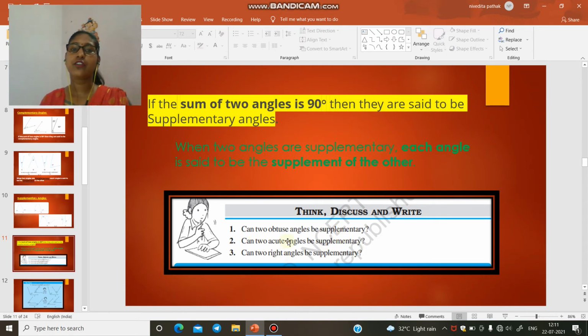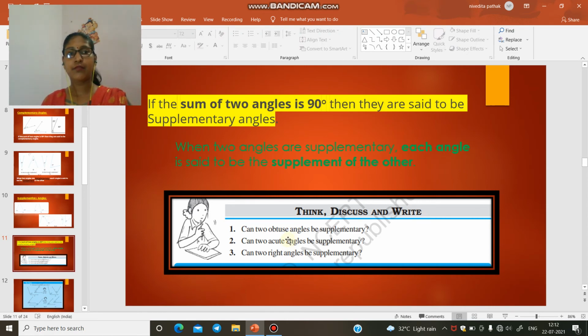Same as, can two acute angles be supplementary? The maximum value of an acute angle is 89 degrees, because acute angles are the angles whose value is greater than 0 degrees but less than 90 degrees. So we are considering the maximum value of one acute angle as 89 degrees. Same as we are considering another angle as 89 degrees.